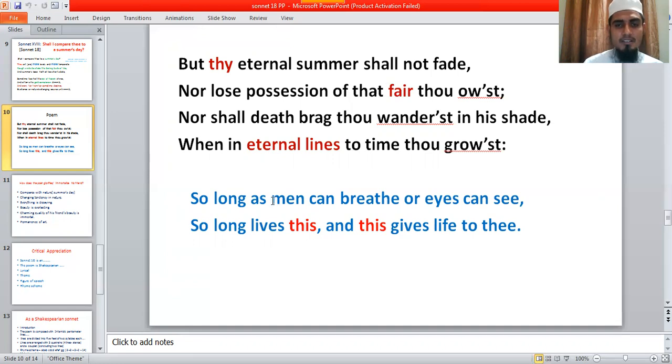As I have written the charming quality of you, my friend, in this sonnet, in this poem, in this piece of art, so you become immortal. So in this way, William Shakespeare glorifies his friend's beauty. He makes his friend's beauty immortal by writing this sonnet, by creating a work of art in English literature. So in this way, he immortalizes and glorifies his friend. So this is in brief about the poem.